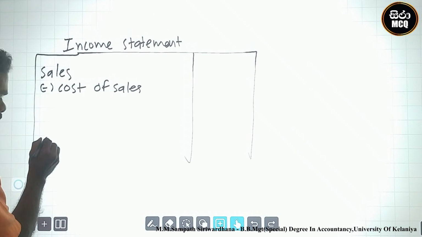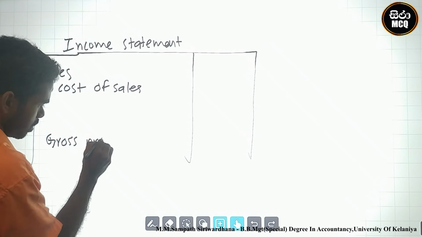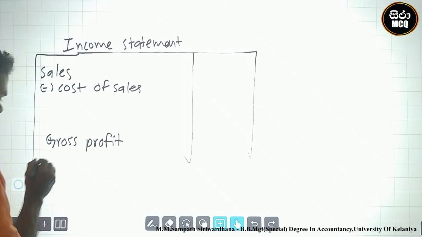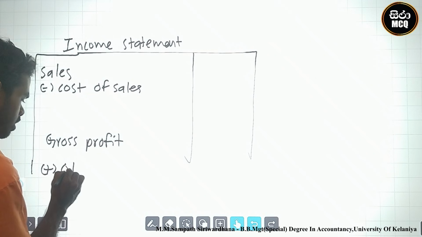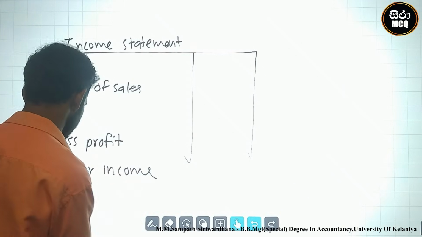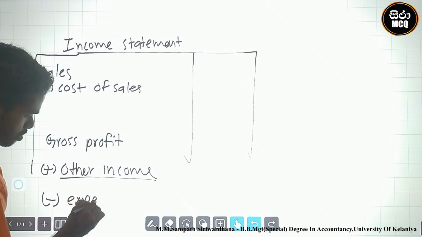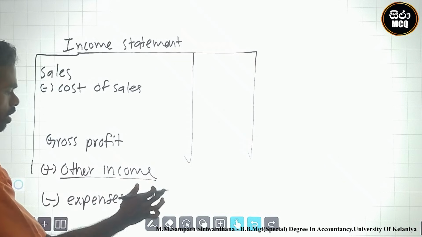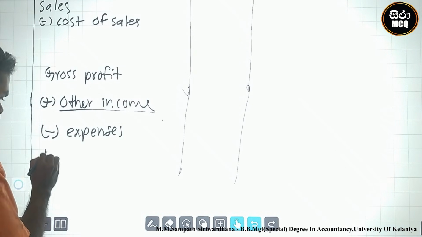After that we can calculate gross profit. After that we add other income, then subtract expenses. After that we can calculate net profit.